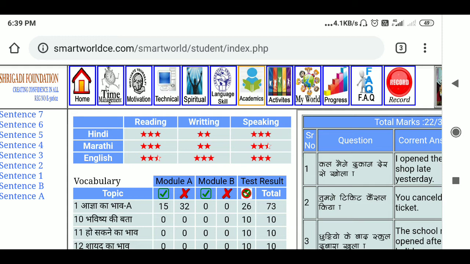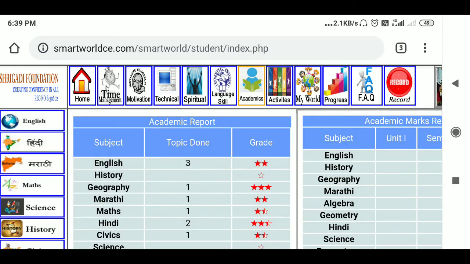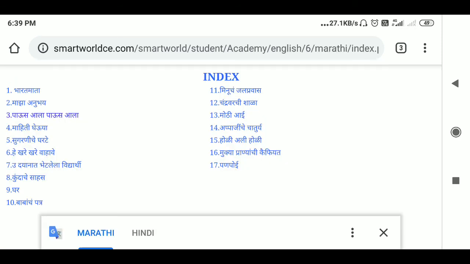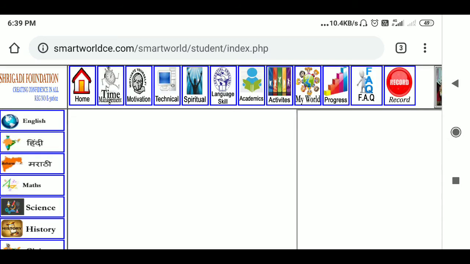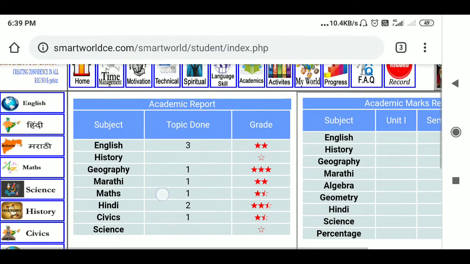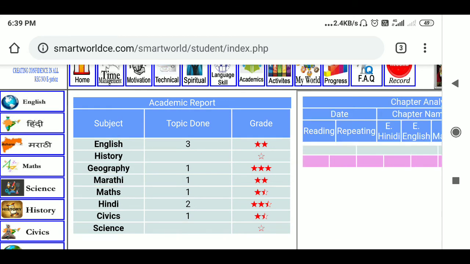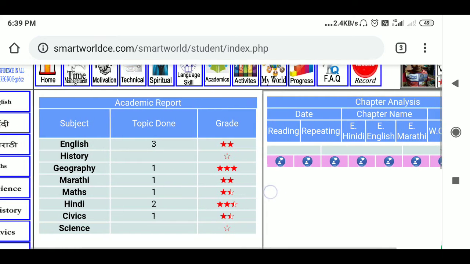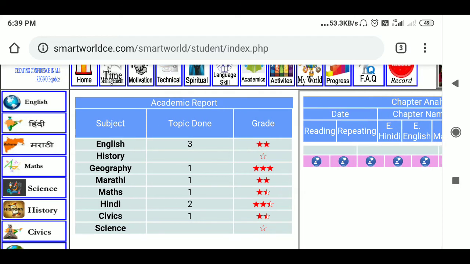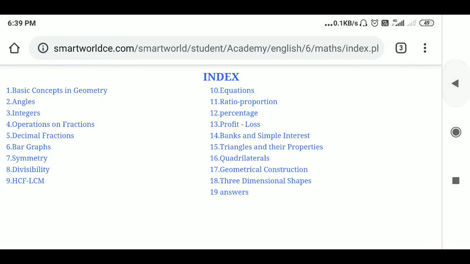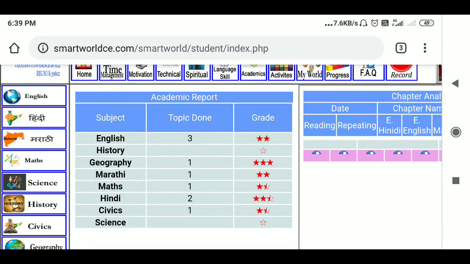Then you have your academics. You can click, you can select any subject. Subjects will come over here. This is the overall academic report, how many chapters from which subject he has done. If you click on that, then you will be able to see what he did in that reading, writing, or whatever. So this way you can do it.